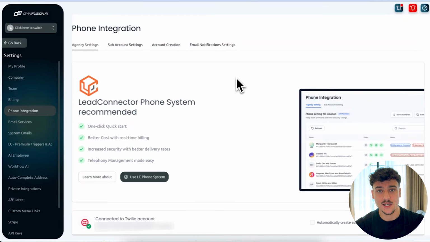Go through a couple quick setup steps, and you're going to get your phone number and the full Twilio integration directly through lead connector in GoHighLevel. So I would highly recommend going with this way. It is incredibly easy to set up.